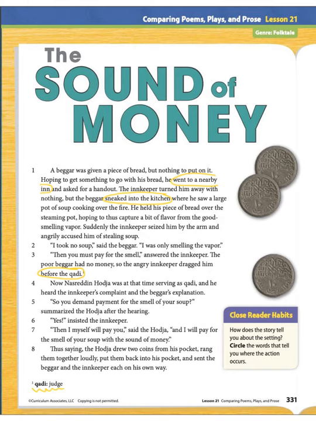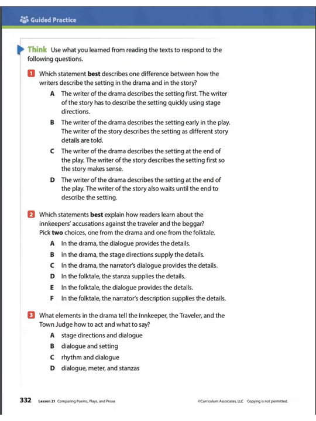Now let's answer some questions about our understanding of the story. Number 1, which statement best describes one difference between how the writers describe the setting in the drama and in the story?